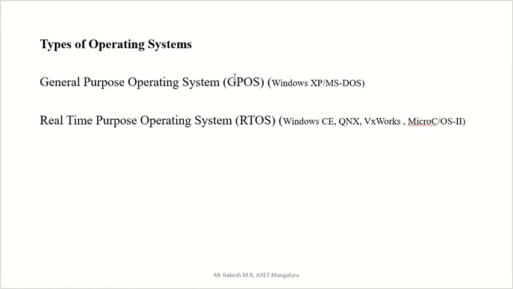So here we have GPOS, that is a general purpose OS. Examples are Windows XP, MS-DOS, whatever you are using in your computers or laptops, those operating systems come under general purpose operating systems. Time is not very critical in these, but in real time systems time is very critical. Response is very important in the case of a real time operating system. Some example operating systems are Windows CE, QNX, VxWorks, like this.